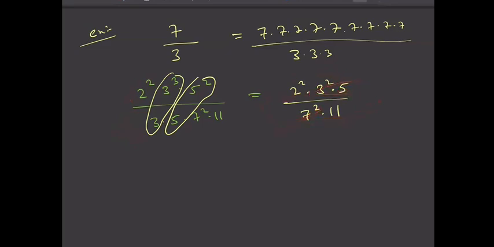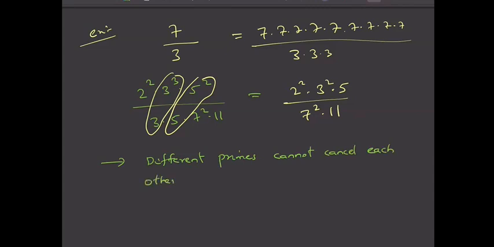Fine. So now you can't reduce it further because there are no primes common here, so you can't cancel anything. The only idea which you need to capture or understand is that different primes cannot cancel each other, right? Different primes cannot cancel each other.